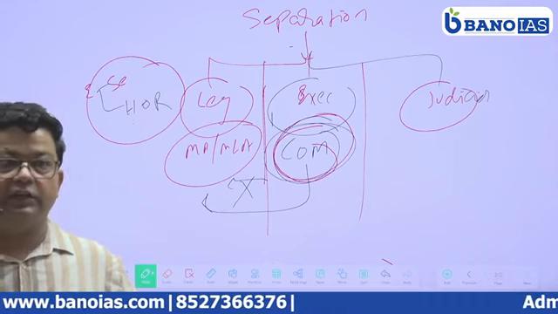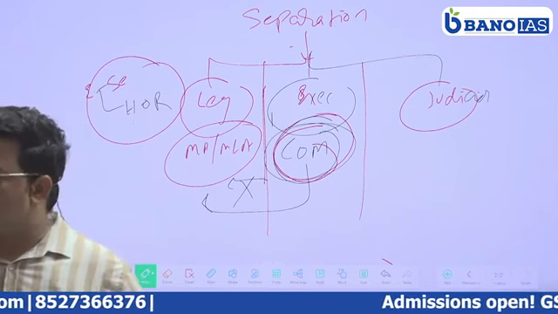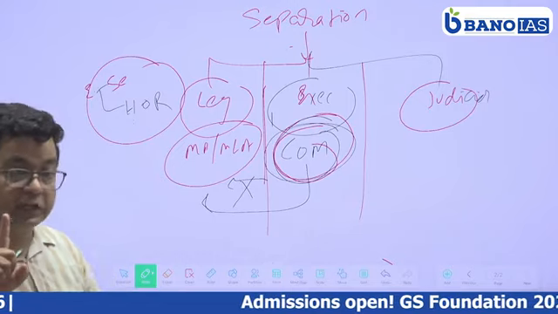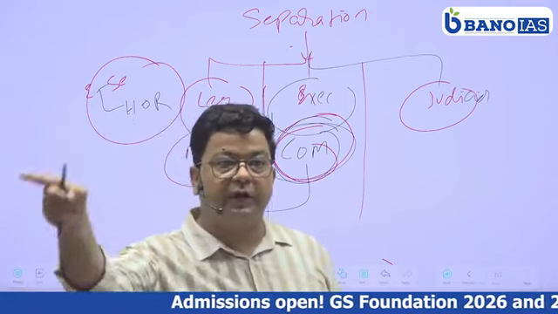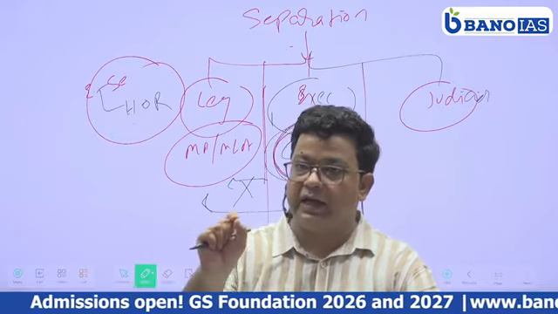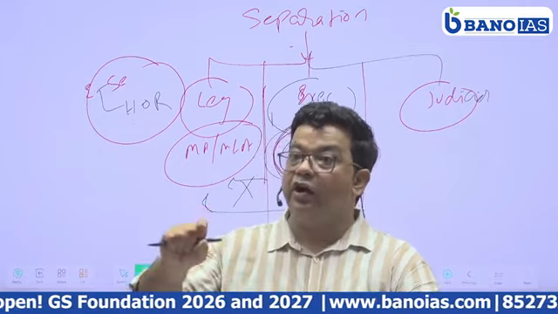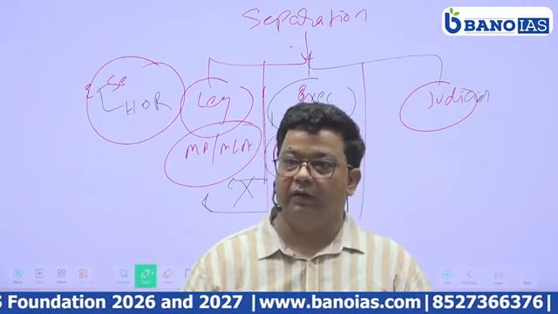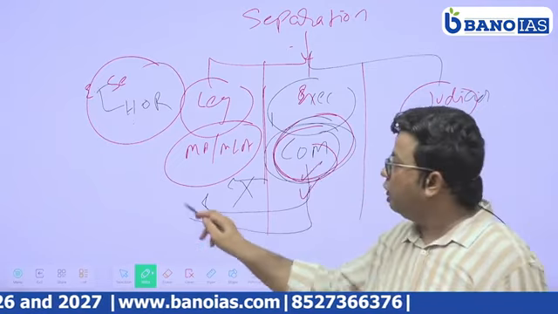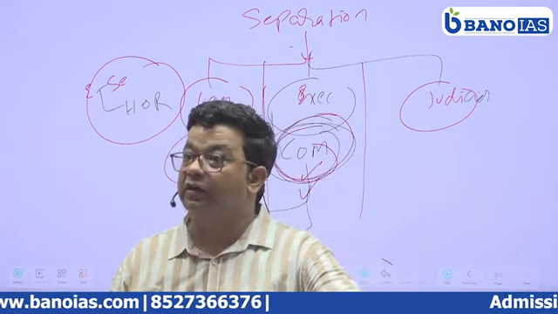Though there is a provision that a prime minister or chief minister can make anyone outside the legislature a minister, within a period of 6 months the person has to become a member of the legislature. So ultimately, if an individual is not a member of the legislature, he cannot be a member of the executive. It means the same person who is implementing the law is also involved in the formulation of law. So there is not a clear-cut separation of power.